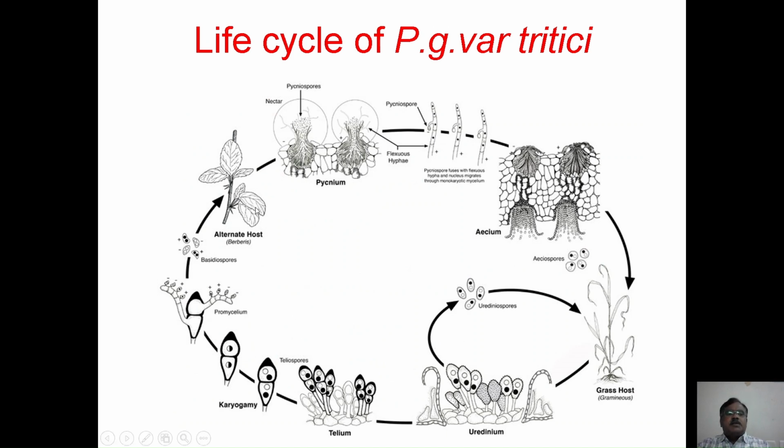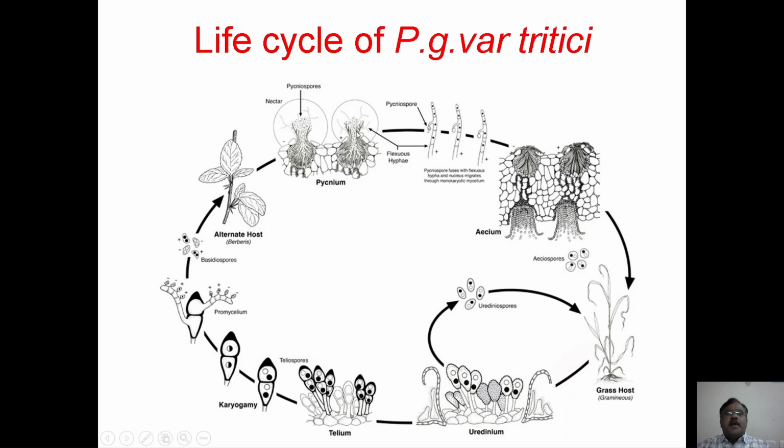The basidiospores from the target host fall on the alternate host, where it produces pycnial as well as aecial stages. Pycnia are formed on the upper surface of the leaf, which are flask-shaped structures having receptive hyphae at the tip, while the spermatia present within the flask-shaped structure serve as the male unit.